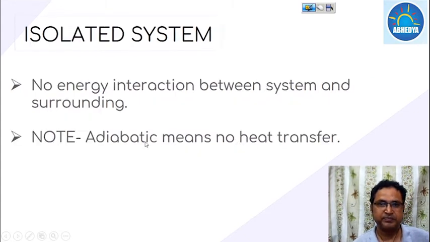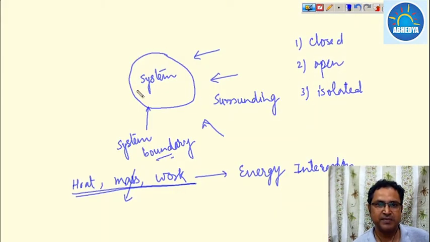Now the next one is the isolated system. Isolated system means that no energy interaction takes place between the system and surrounding. Your system is totally isolated. Yes, the energy of the system can change, but energy transfer between the system and surrounding is not at all possible. And there is a big difference between an isolated system and an adiabatic system.